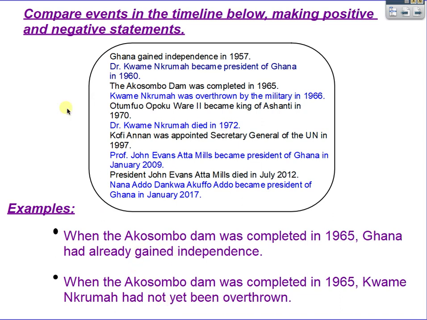Another example, the Akosombo Dam was completed in 1965. Kwame Nkrumah was overthrown by the military in 1966. Which of these two happened first? The Akosombo Dam was completed first. So we can say, when the Akosombo Dam was completed in 1965, Kwame Nkrumah had not yet been overthrown.